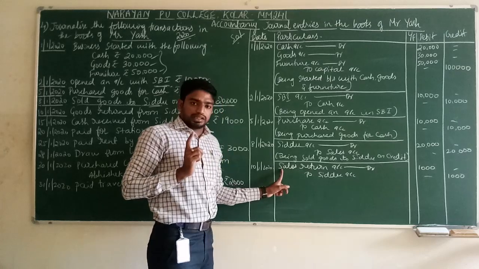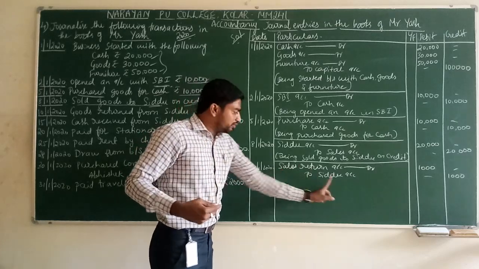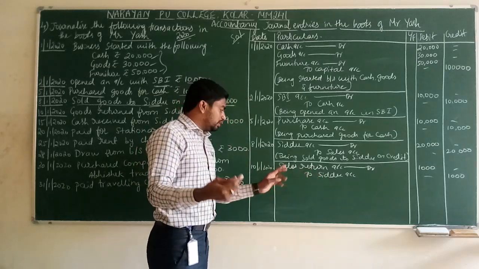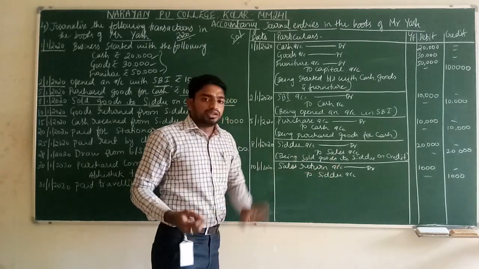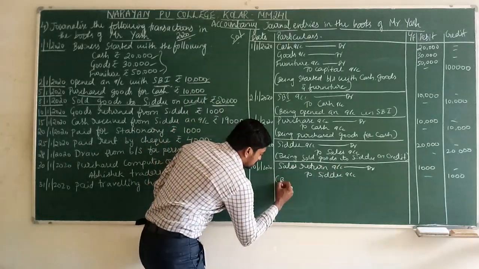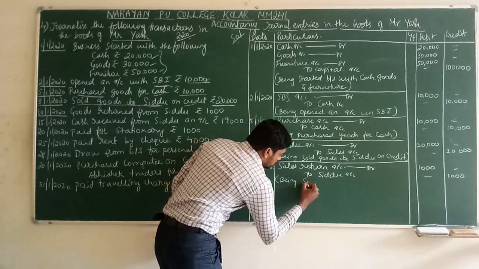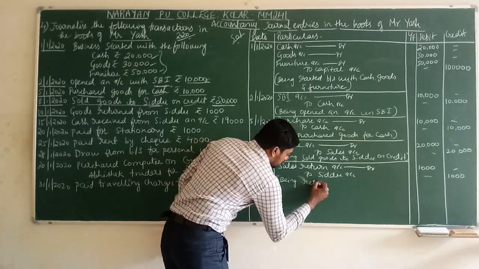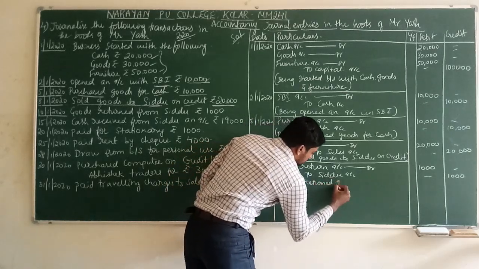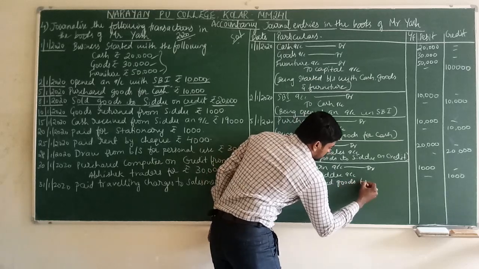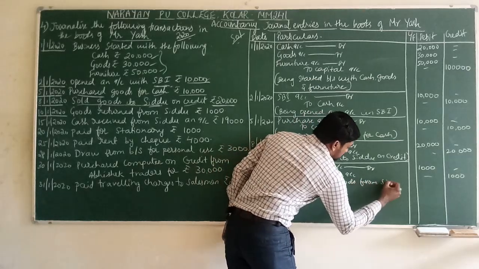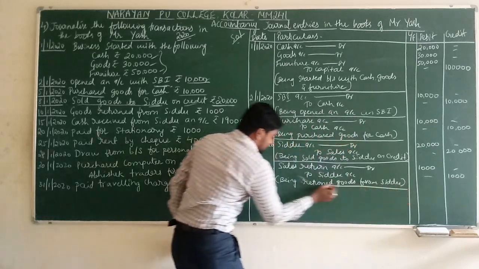That is called sales return. From where is it coming? From Sidhu. So the journal entry will be sales return account debit to Sidhu account. How many rupees? Being returned goods from Sidhu. Close the bracket.